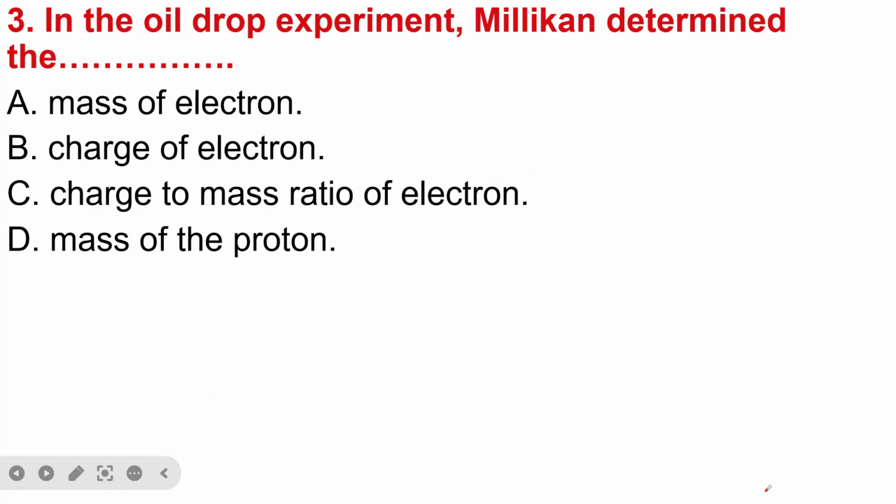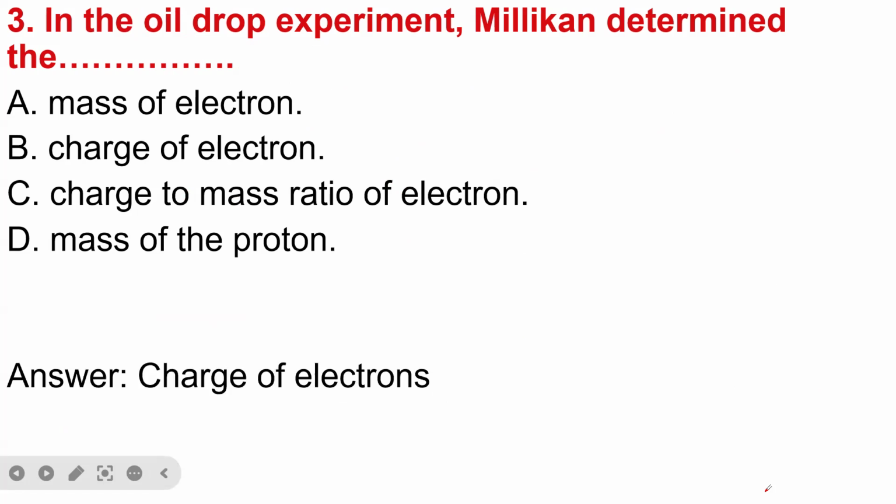So then now in the oil drop experiment, Millikan determined A, mass of electron, B, charge of electrons, C, charge to mass ratio of electrons, then D, mass of the proton. So the answer is B. So Robert A. Millikan is a scientist that was able to discover the charge of electrons, which is negative charge.